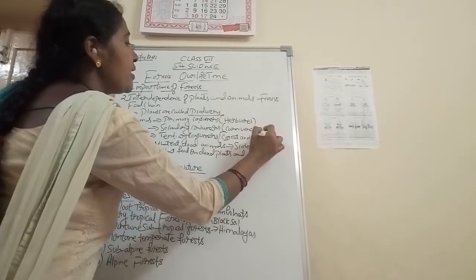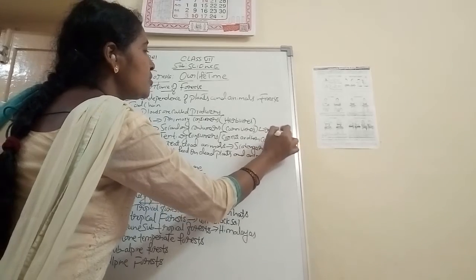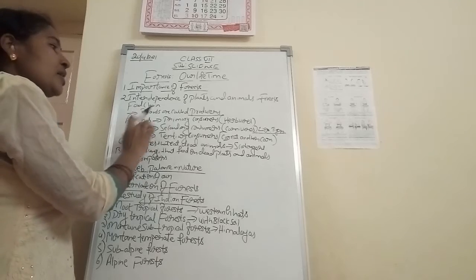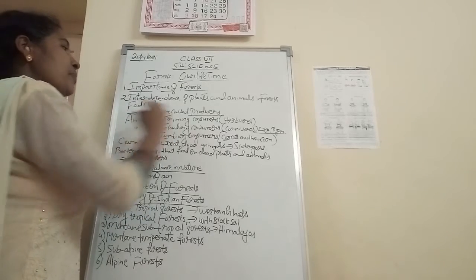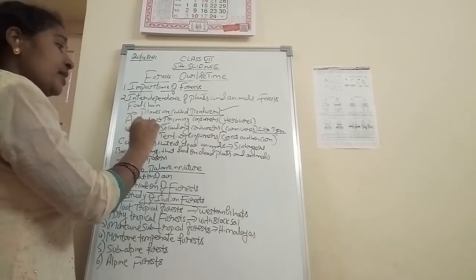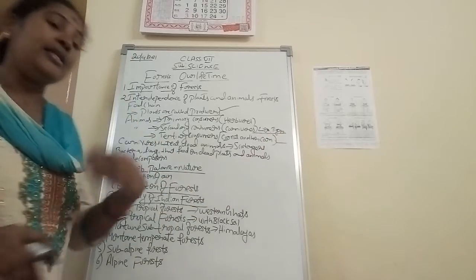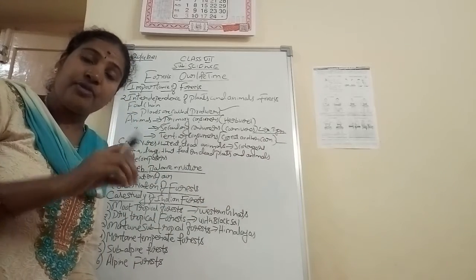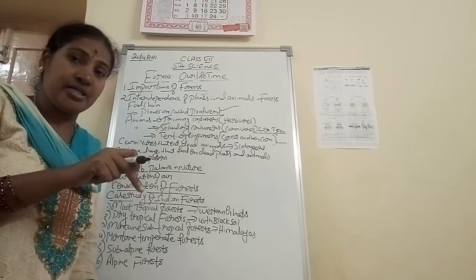Carnivores means, let me take the example of lion, tiger. These lion and tiger eat herbivores. So those are known as secondary consumers. Primary consumers are herbivores, and the plants are known as producers. The next is the tertiary consumers. They will eat another carnivore. One carnivore will be eaten by another carnivore. So that is known as the tertiary consumers.